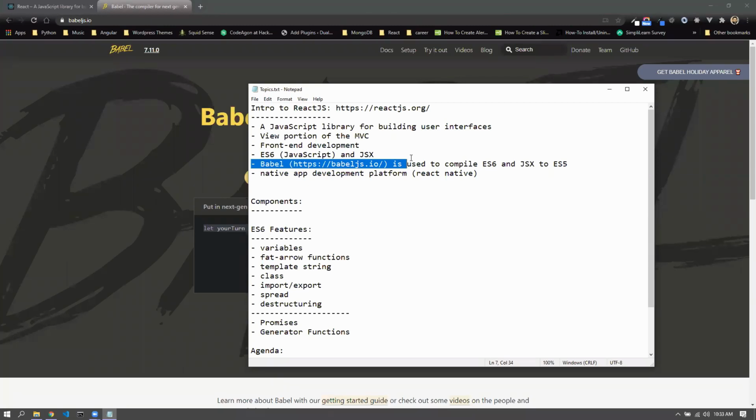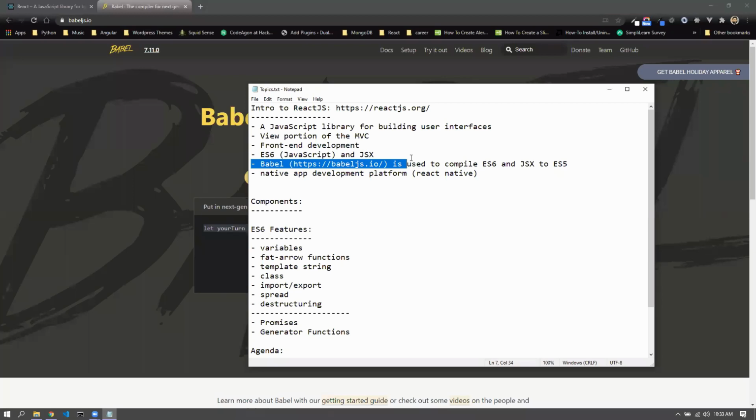And front-end development languages like JavaScript, TypeScript, there is something called CoffeeScript as well, all use these specifications. JavaScript happens to be the most popular one, and hence people relate ES6, ES5 to JavaScript, but it's a generic specification, more like SQL. SQL is a specification which is used in all the database management systems, or RDBMSs essentially. All right. So ES6 and ES5 are specifications.